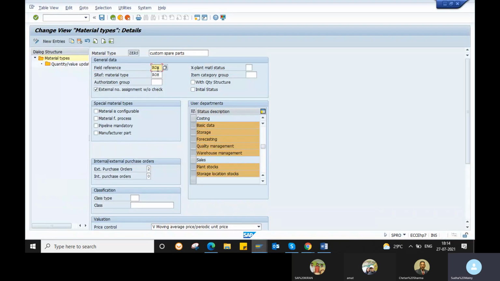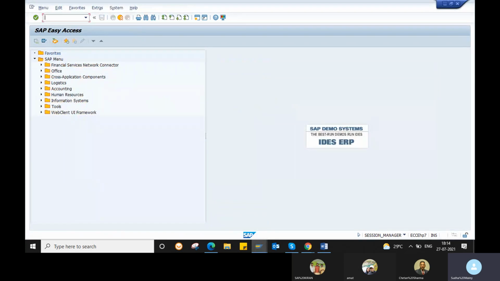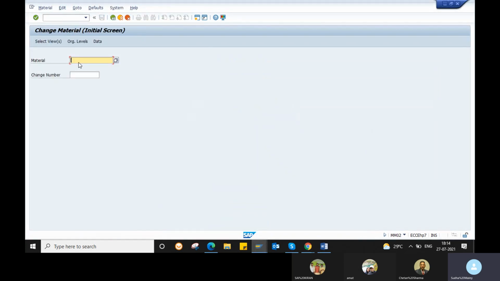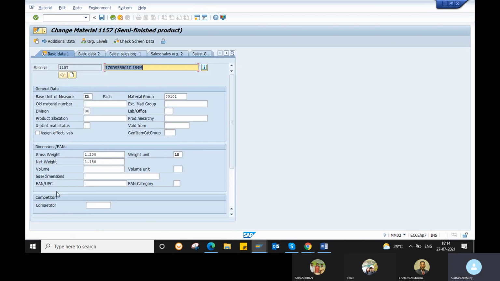The first one is your field reference and screen reference. Again, in the material master configuration we will see how to create your field reference and screen reference. But remember, when you go to the material master, the entire thing we call a screen.